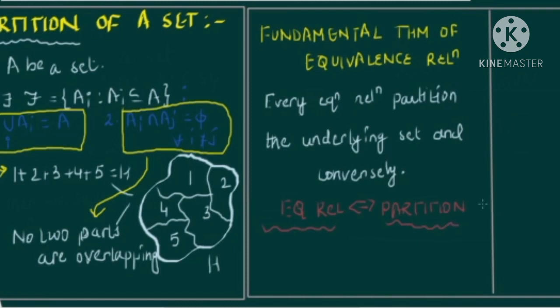And given any set, if you come up with some partition, I can give you an equivalence relation. If you are doing discrete mathematics, you will understand how important this is. This is what we are going to do in the next video, how a partition is formed from an equivalence relation. For this video, this is it.